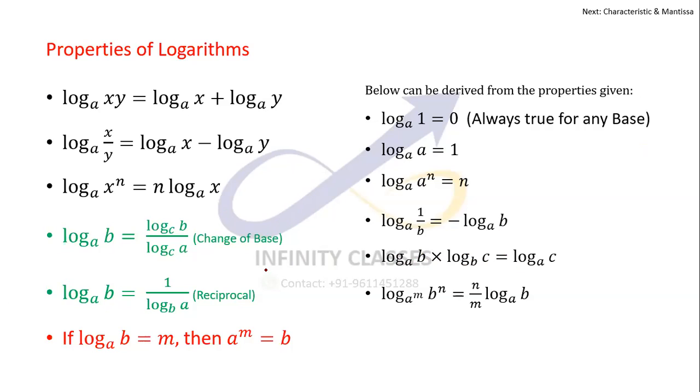And this again is a very good property. Log with the base a power m of b power n. Again, using the change of base property, you can prove that to be equal to n by m log with the base a of b. So these are the important properties which are derived from the basic properties, and these are quite handy properties which you should remember as such.